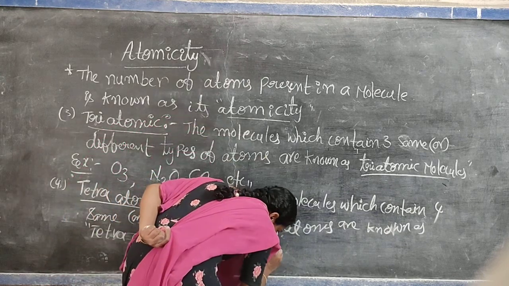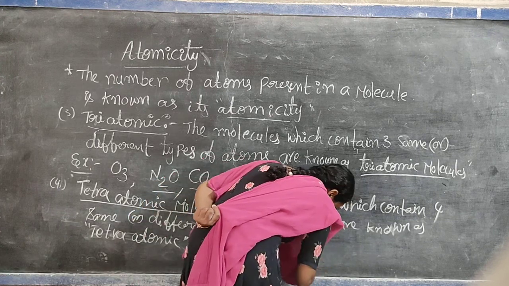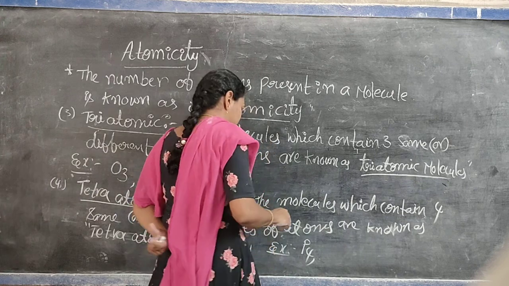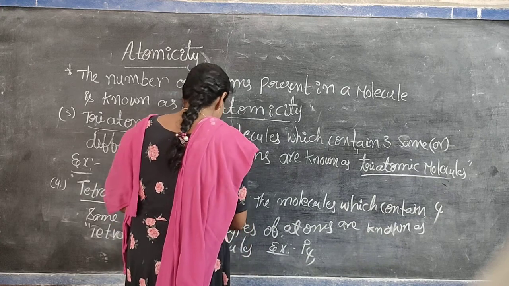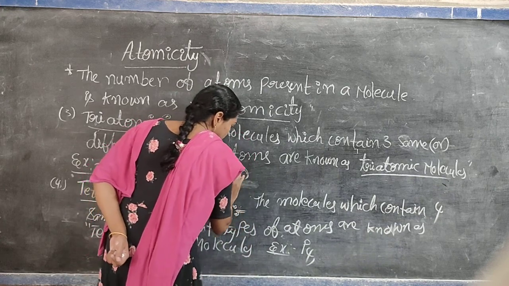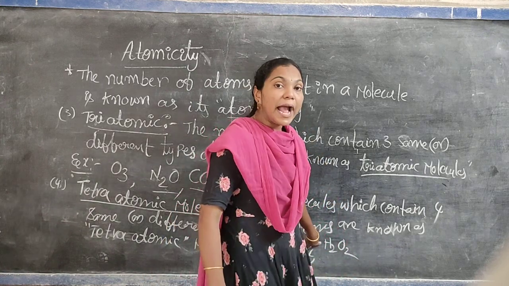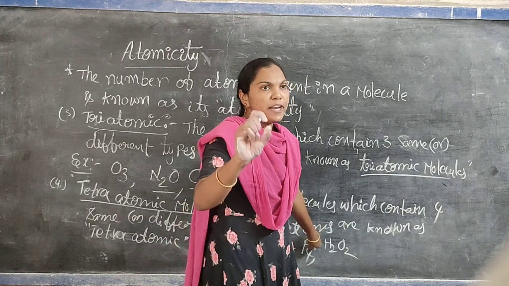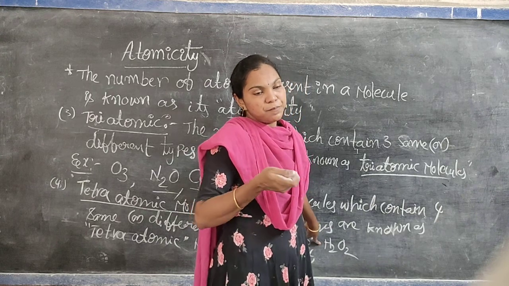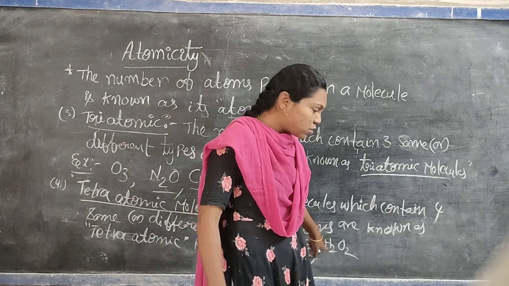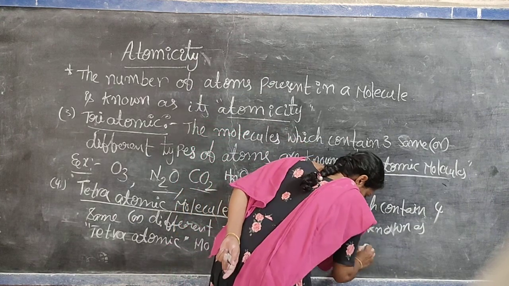Examples are P4, which is the same type, and inside tetraatomic molecules you will write H2O2 also. H2O2 is nothing but hydrogen peroxide. For any injuries or wounds, in hospitals they are cleaned with it. That is nothing but hydrogen peroxide, formula H2O2.